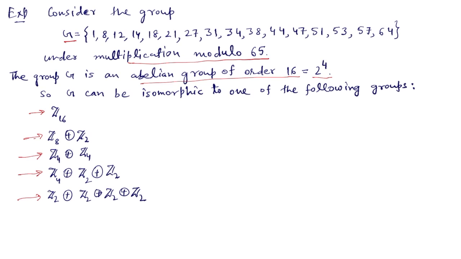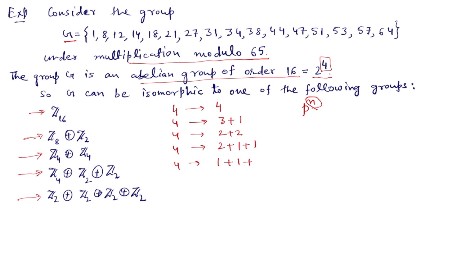Now how many abelian groups of order p to the power n are there? That depends on the number of partitions of n. In this example we have n equal to 4, and 4 can be partitioned in 5 ways. We can write 4 as simply 4. We can write 4 as 3 plus 1. We can write 4 as 2 plus 2. We can write 4 as 2 plus 1 plus 1, or we can write 4 as 1 plus 1 plus 1 plus 1.